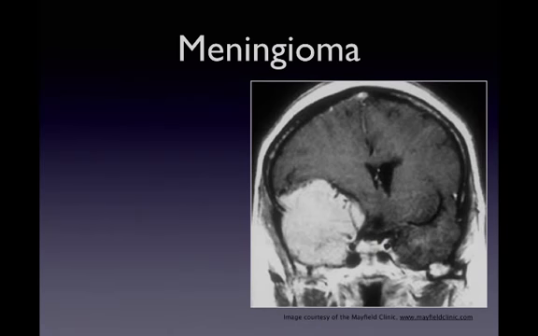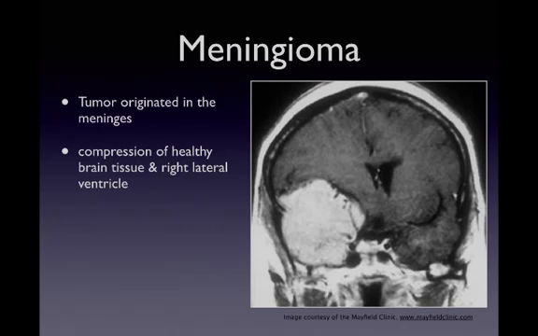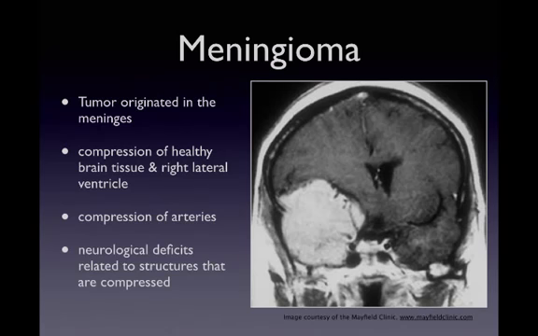Here's an example of a brain tumor, specifically a meningioma, because this tumor originated in the meninges, that protective covering around the brain. And this particular tumor was causing vision problems, among other symptoms, because it was compressing healthy tissue in the occipital lobes. Brain tumors can also compress arteries, cutting off blood flow to other healthy brain tissue and causing neuron death there and loss of function. So damage that's caused by brain tumors is generally related to the structures and the healthy tissue that is affected by the tumor. Brain tumors can be treated by removing them with surgery or with radiation.